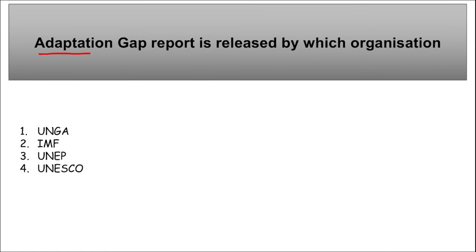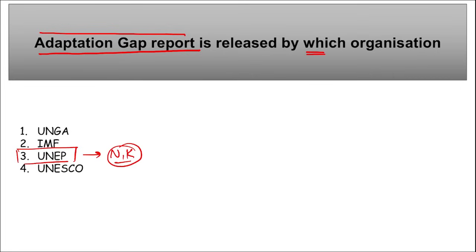Next is the Adaptation Gap Report. This Adaptation Gap Report is released by which organization? It is the United Nations Environment Program, the headquarters of which is in Nairobi, Kenya. They have released this Adaptation Gap Report. This reveals a concerning slowdown in the climate adaptation efforts globally. I repeat, the main outcome of this report is a slowdown